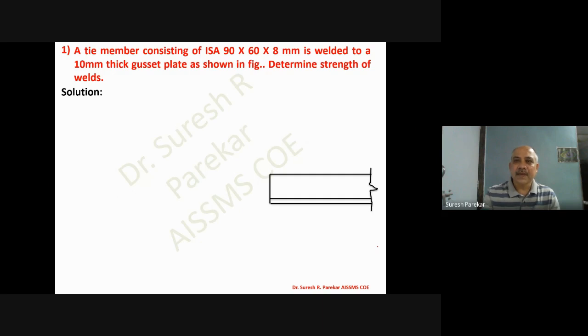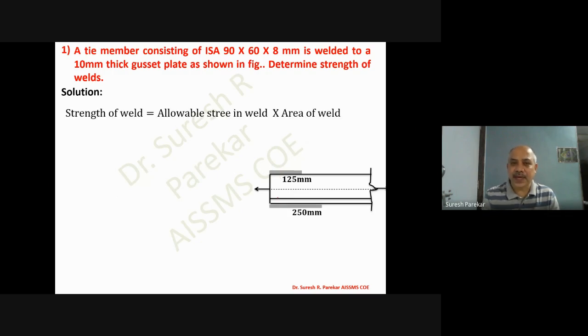Now you can see we have this ISA 1968 connected in this fashion. On one leg we have 250 and on the other leg we have 125, and we are interested to find the strength of this weld. So we know the strength of weld is equal to allowable stress into area of weld.